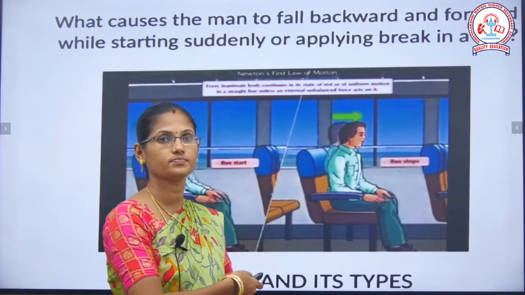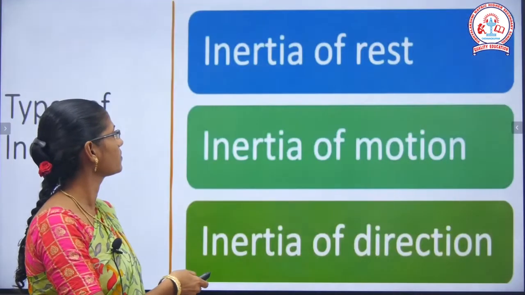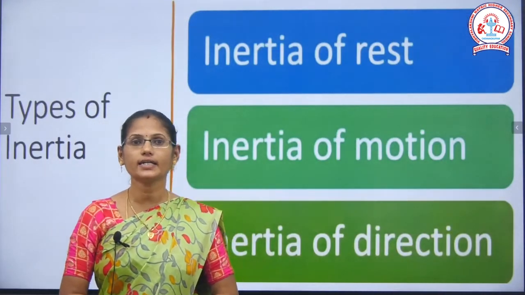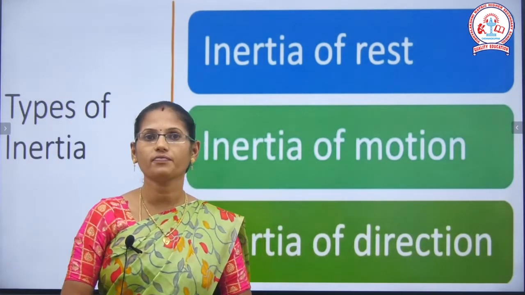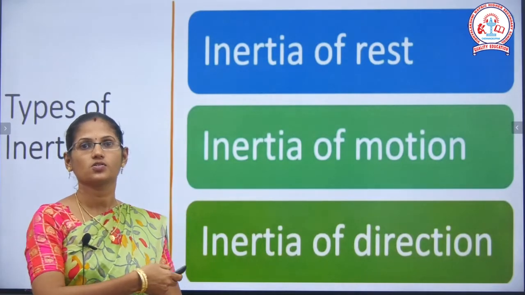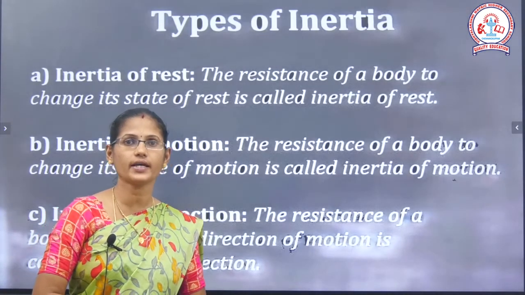And next, types of inertia. There are three types of inertia: inertia of rest, inertia of motion and inertia of direction. First we start with inertia of rest. So what is inertia of rest?